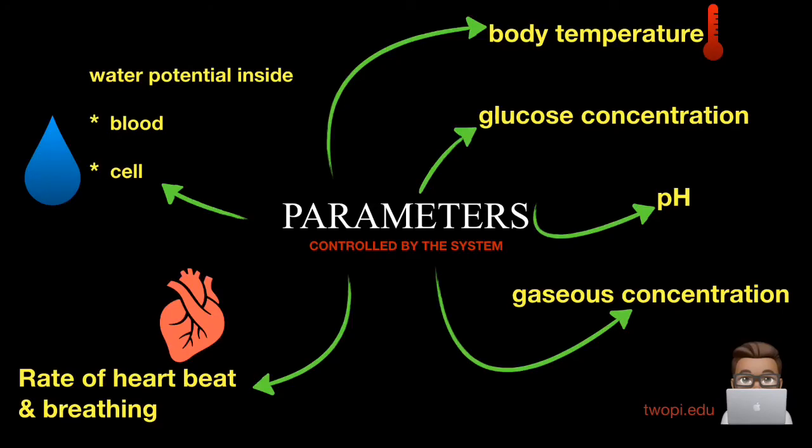What we are seeing here is the parameters controlled by the system. Okay, so we're going to see about 6 different parameters. Remember just now there's a lorry picture where we have about 4 physiological parameters. So it is broken down into 6. Number 1 is glucose concentration, pH level, gaseous concentration, for example carbon dioxide and also oxygen, rate of heartbeat and breathing, and water potential inside blood and also inside the cell.